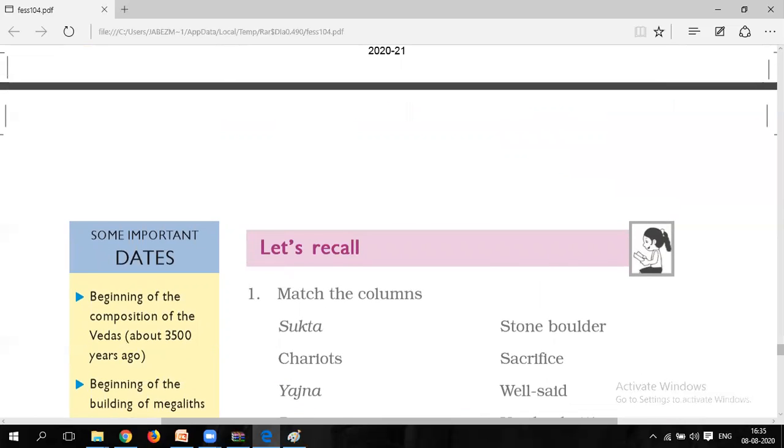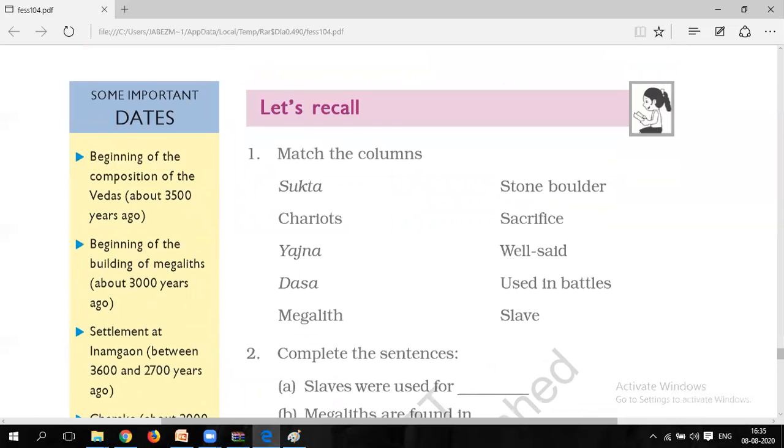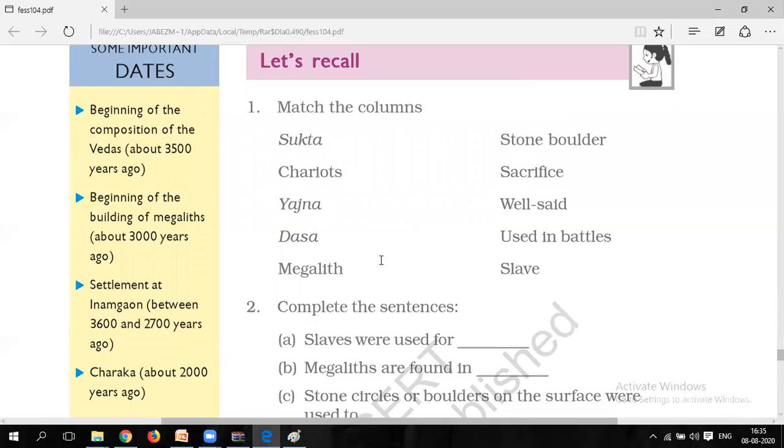What is the first question? That is match the columns, match the following. What is first given? Suktas. It is given as stone boulders. Chariots. It is given as sacrifice. Yagna. It is said as well said. The dasa is said as used in battles, and megalith is said as slave. So this is the match. We have to match the correct answer for this.